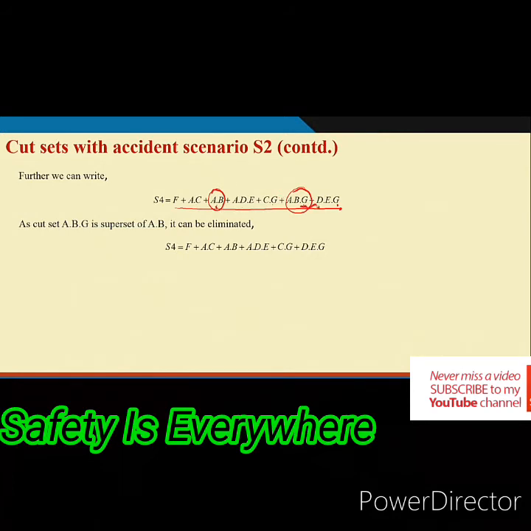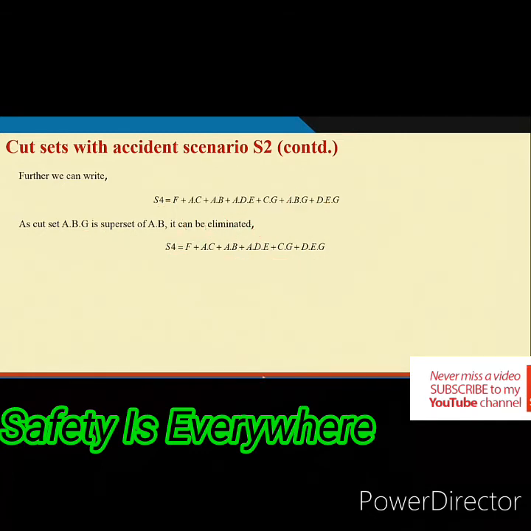It is not required. Similarly, maybe DEG, AC, okay, I think others are not there. So, that means ABG will be not required. So, this becomes F, this AC, AB fine, ADE fine, CG fine, this is not required, DEG is coming. So, that is basically the resultant cut set for S4, sequence 4.